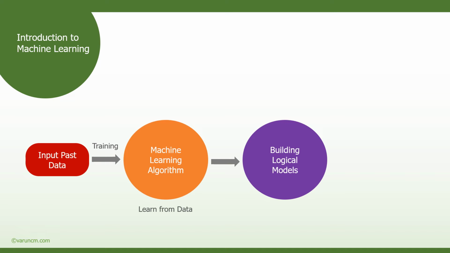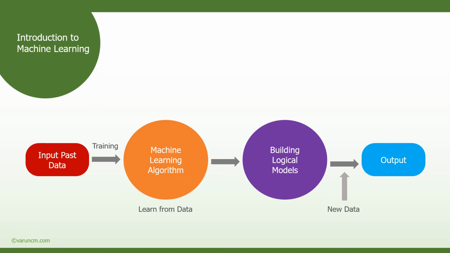So this machine learning algorithm learns from the data that is fed as input from the past, and it creates the logical model based on that input. Now suppose new data arrives.